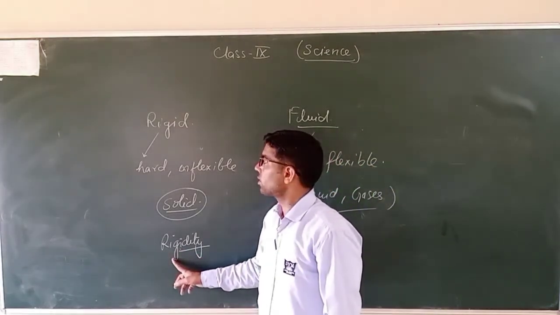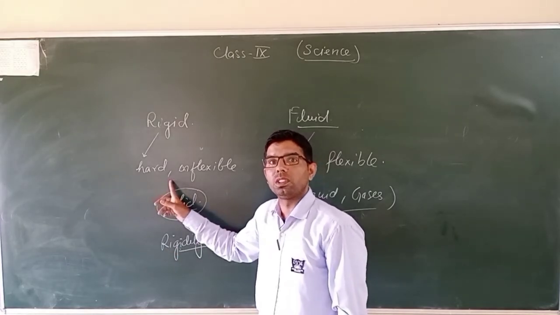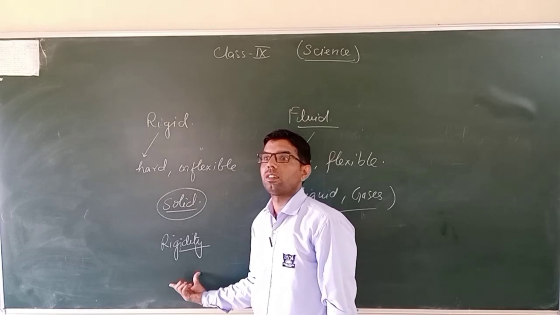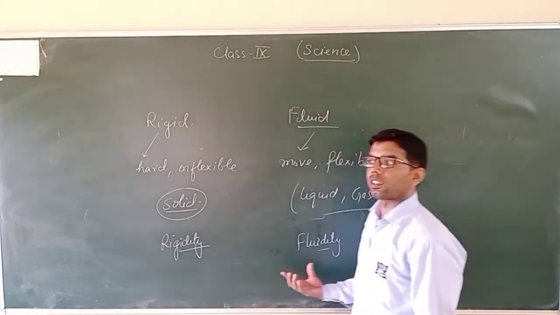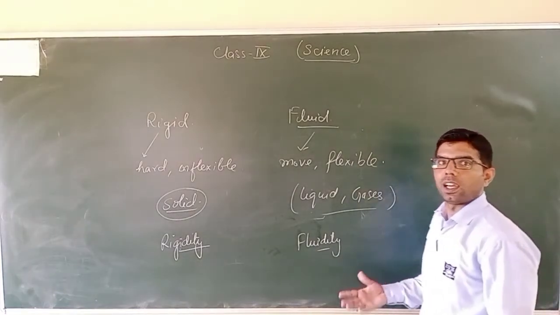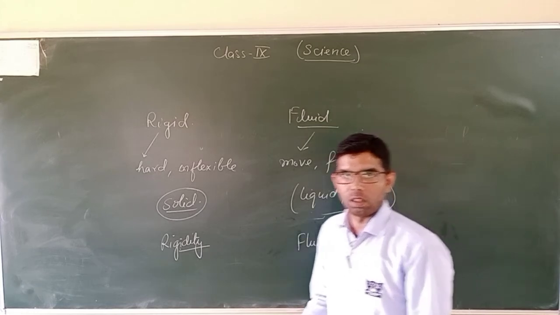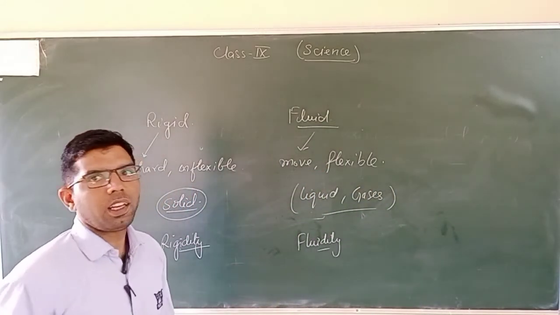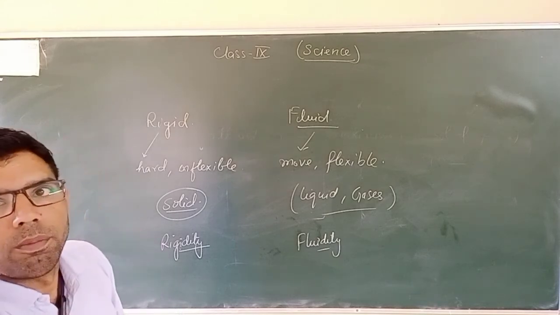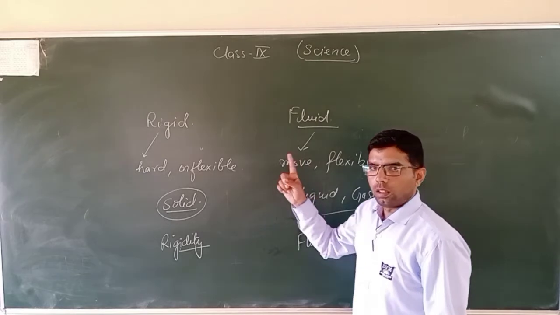So, what is rigidity? Rigidity means the substance which is hard and which cannot flow easily. That is the property of those substances, and the substance which can flow easily has the property of flowing, which is fluidity. Okay, so solids are generally rigid, and gases and liquids are generally fluid. I hope this is clear.